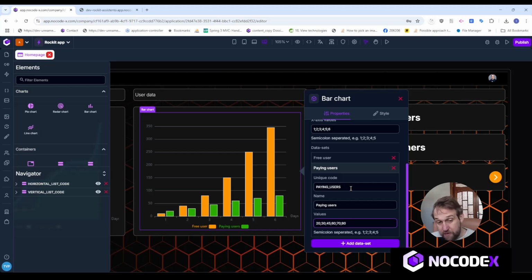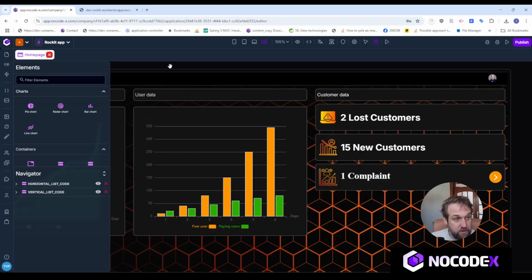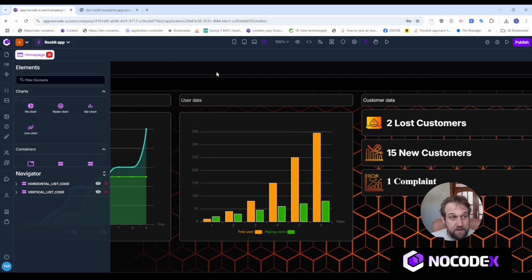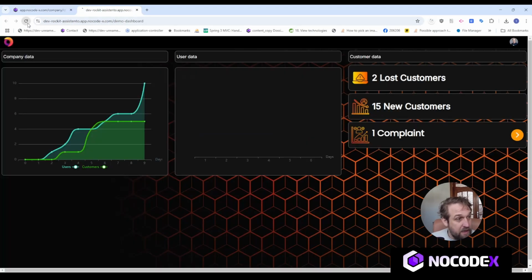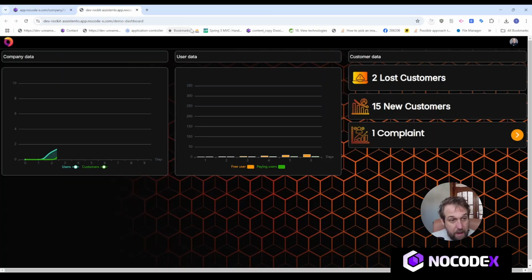Wow. So I have 6 days and I have a set of users for my data, my bar chart. So that's a good start. Of course, this is static data. Let's see how that looks in my app, in my page.